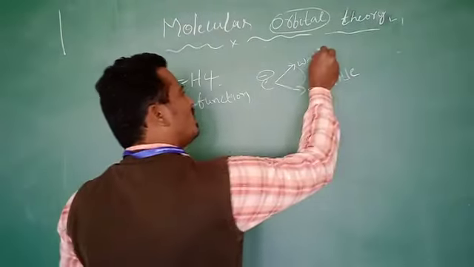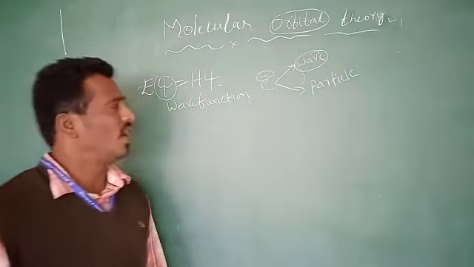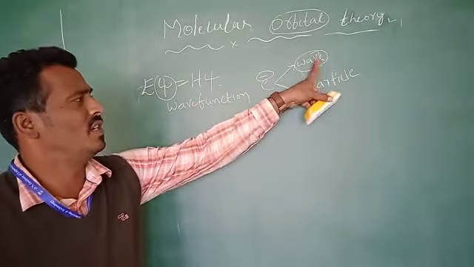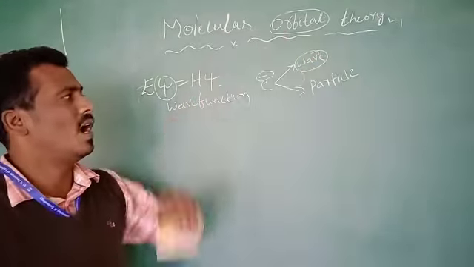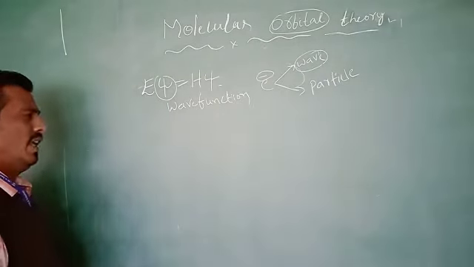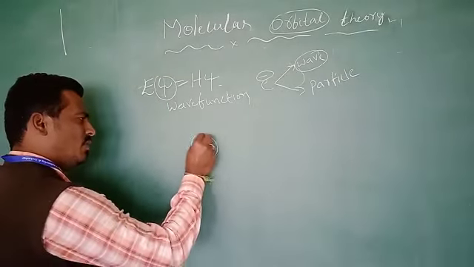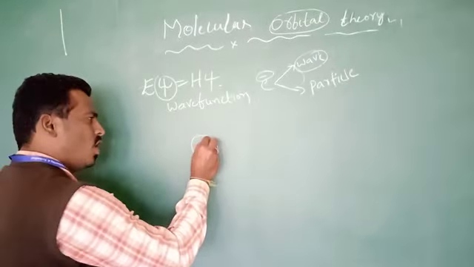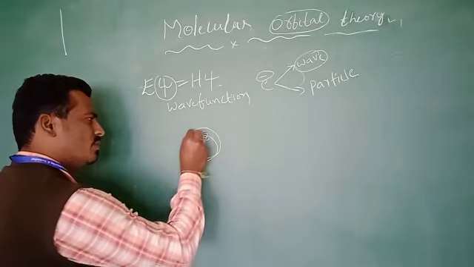For understanding purposes, you can refer to any book; you can consider it as a wave function. It is very easy to define the orbital. Suppose we take any atom, it consists of the nucleus, and the electron revolves around the nucleus.